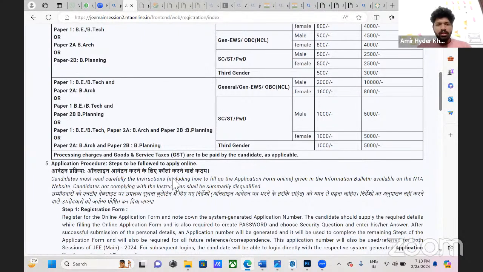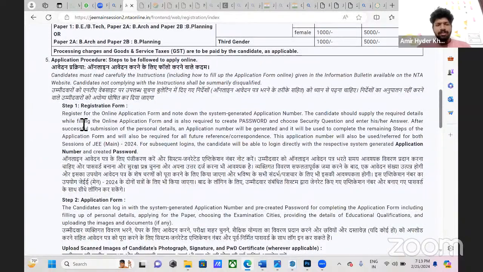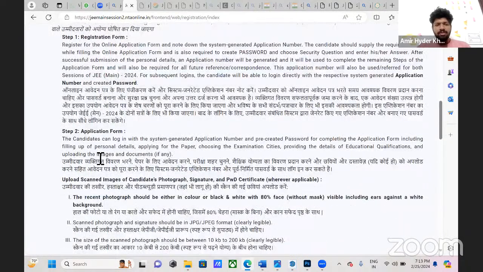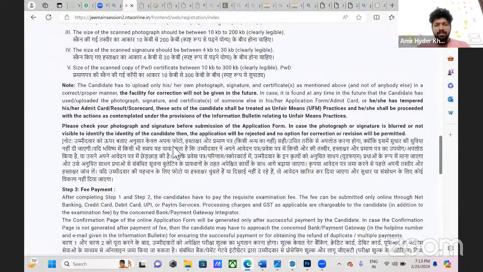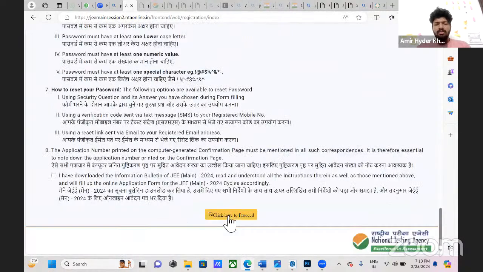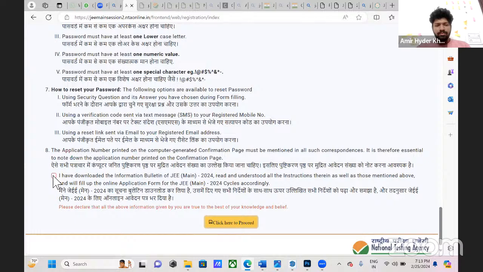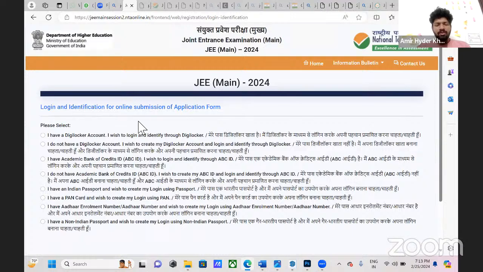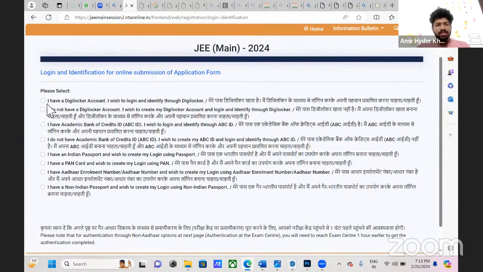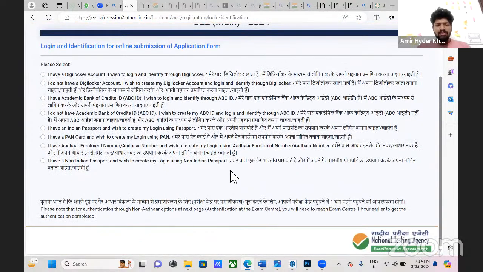Okay, sorry. So step one is registration of the application form. Step two, you have to upload all the required documents and set a password. Then click here to proceed. So login and identity and online submission of the application form. If you have a DigiLocker account, or if you don't have a DigiLocker account, or if you have an Academic Bank of Credits ID, which is ABC ID now, and if you don't have it, you just put in your information and proceed.